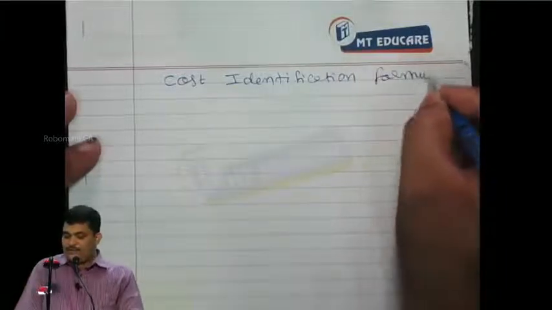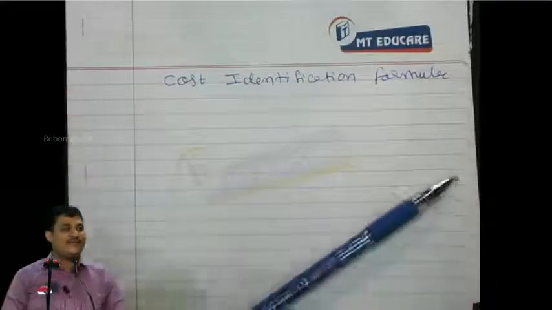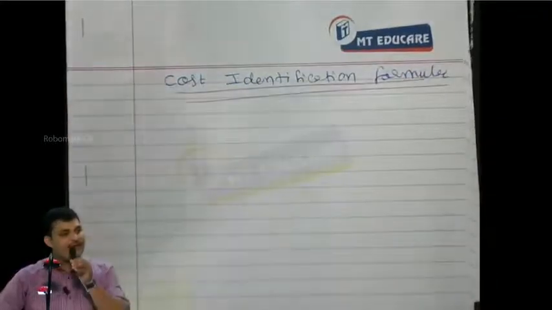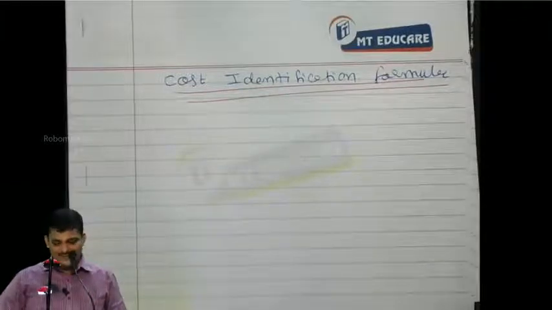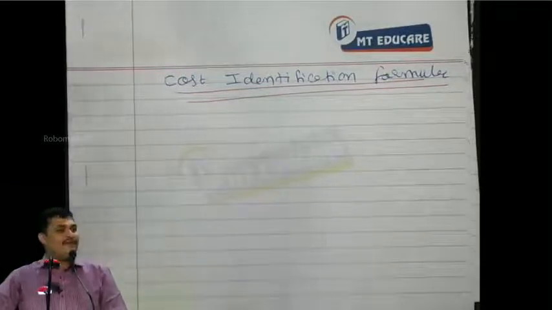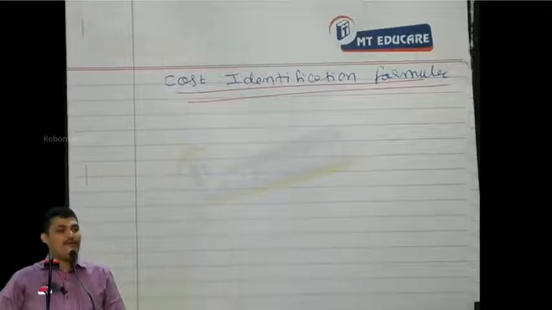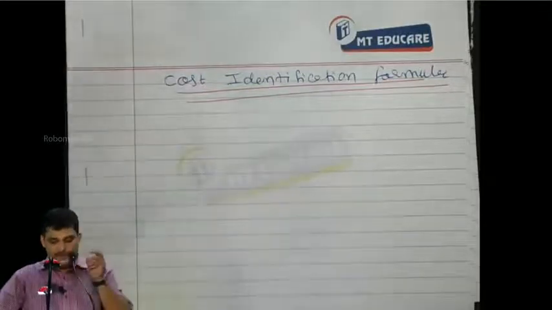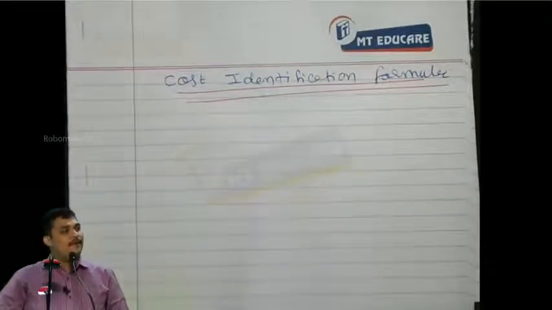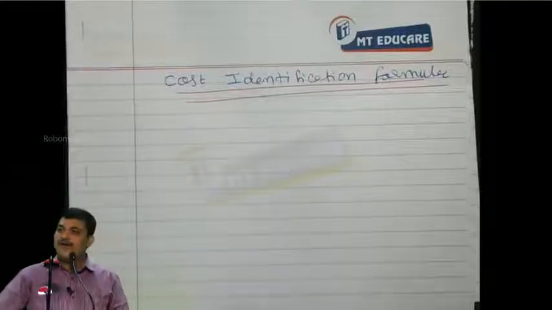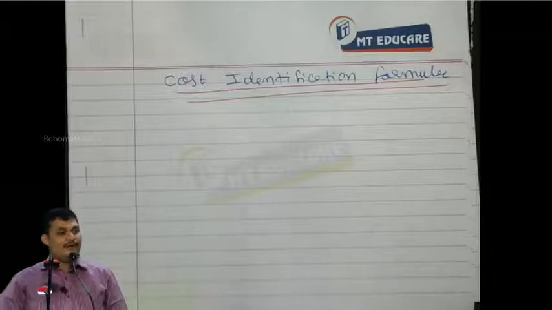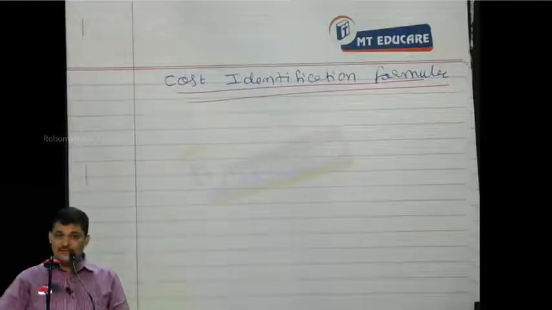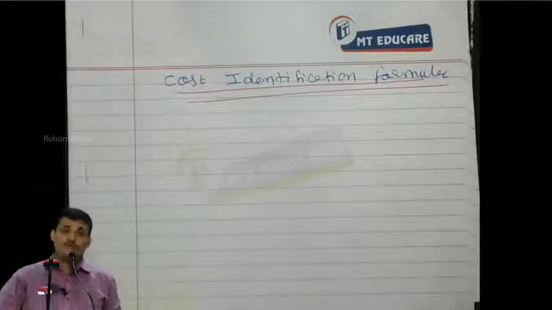When we discuss this cost or NRV, whichever is less, now there are two categories of goods. Why do we have such a cost identification formula? It is because when we work out this cost or NRV, net realizable value, whichever is less, cost is taken from books.